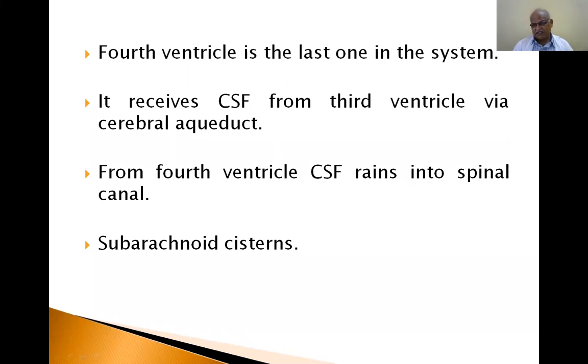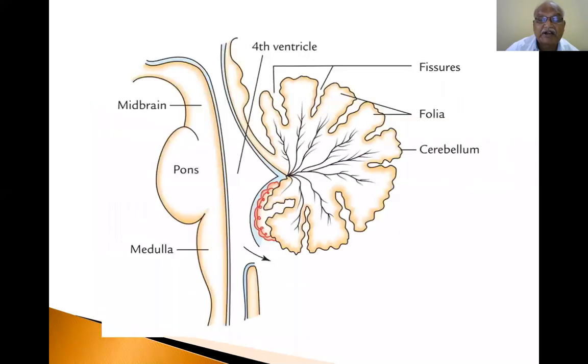Into subarachnoid cisterns. Because this topic is a little topic, because already I told you in the previous classes about the fourth ventricle, third ventricle, first and second ventricles. When I was teaching you the cerebrum, I told you the lateral ventricles. When I was teaching you the brainstem and cerebellum, I showed you the fourth ventricle. Third ventricle also I have explained to you. It is nothing but a repetition in a simple manner. From the fourth ventricle, CSF drains into the spinal cord and subarachnoid cisterns.